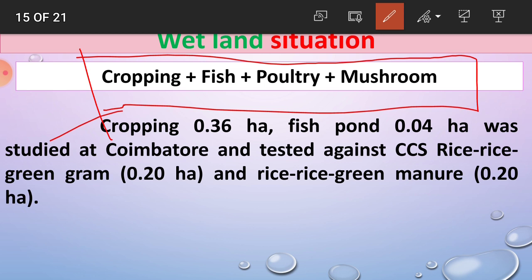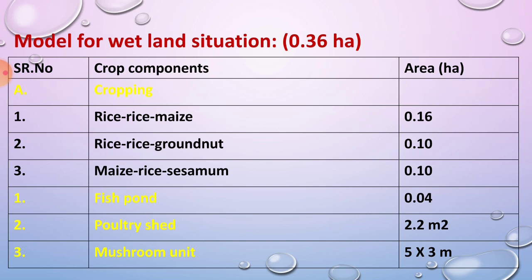Rice green gram in 0.20 hectare area, and rice green manure in 0.20 hectare area. In the cropping you have to grow the rice crop in kharif, in rabi also rice, and in summer green gram. Then in kharif rice, in rabi rice, and in summer green manure crop in the area 0.20 hectare. Okay, this is the model for wetland situation.